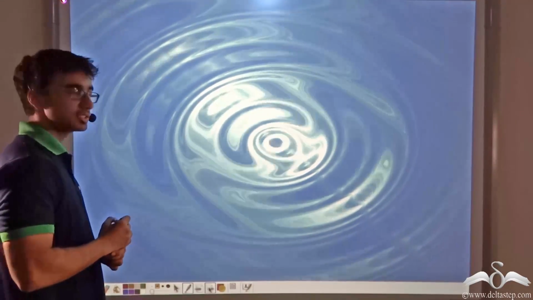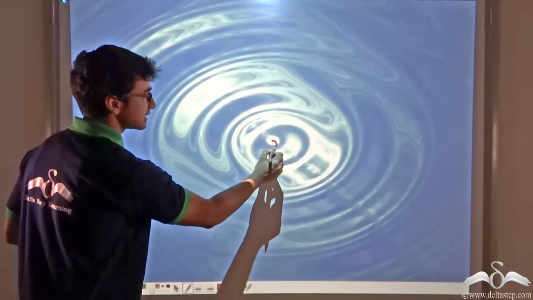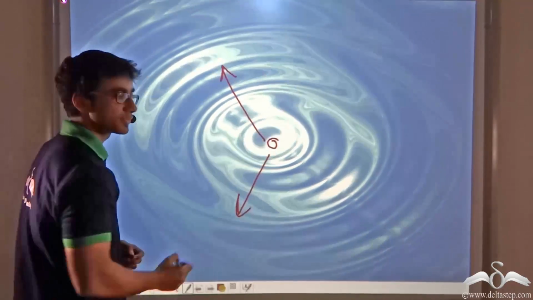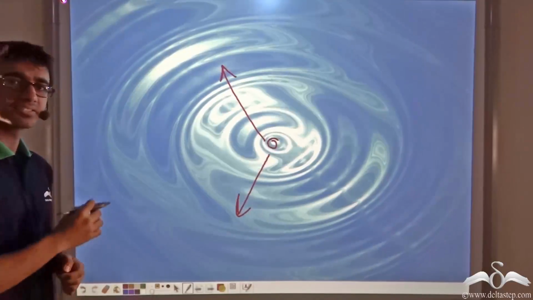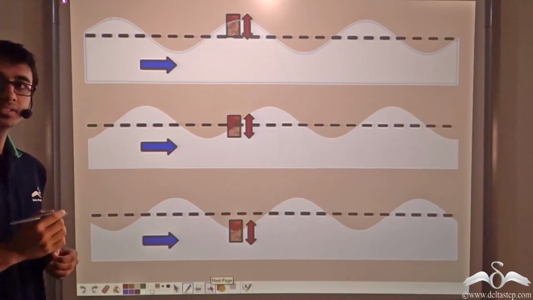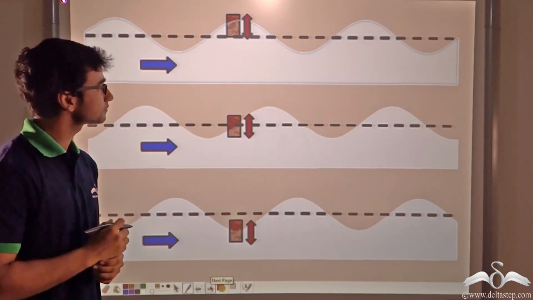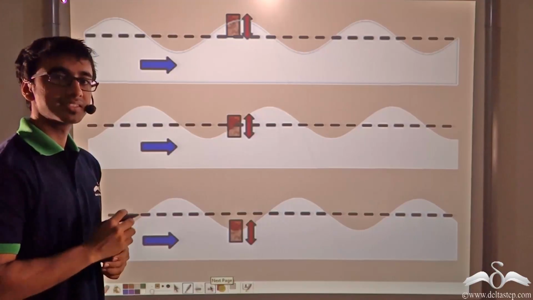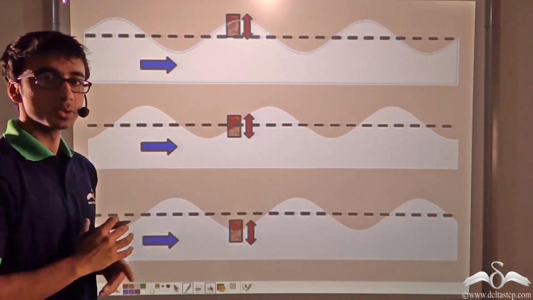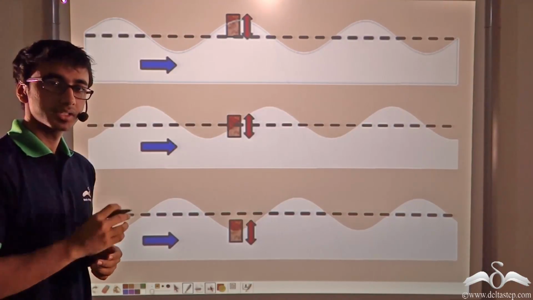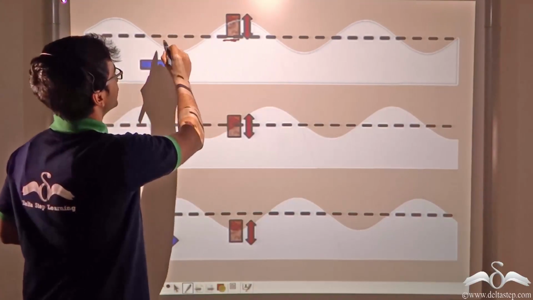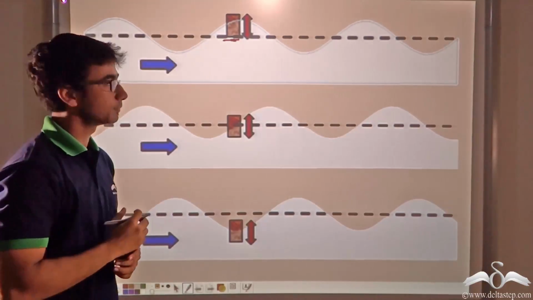In this animation, as you see, the ripples are formed in the center and they spread out evenly in all directions. So, can we classify this as wave motion? Let us perform a simple experiment to find out. Here we'll perform the same stone throwing experiment but with a slight twist. What we do is we place a cork in still water, as we see over here. The dotted line represents still water.